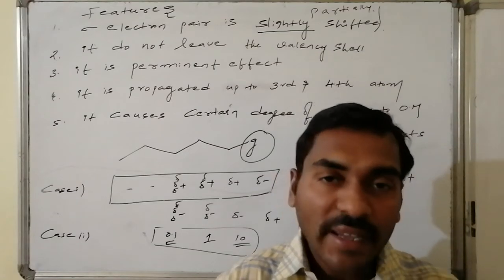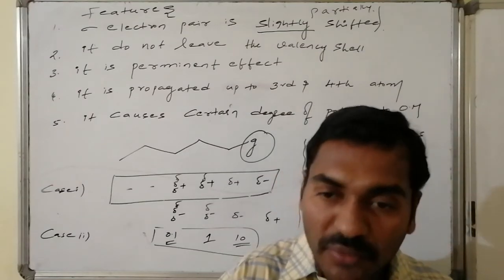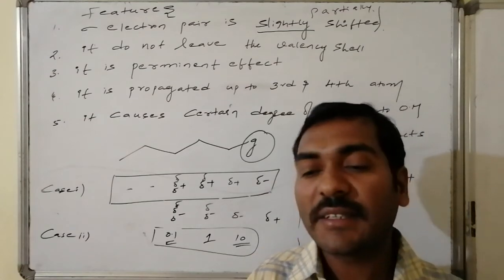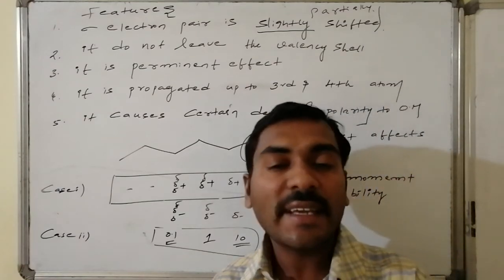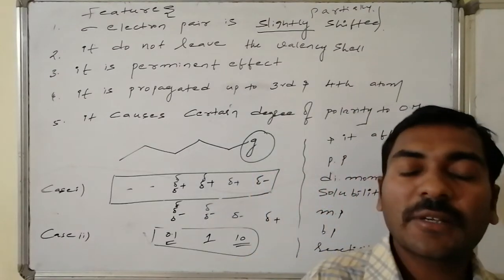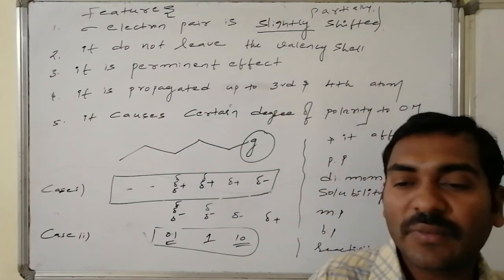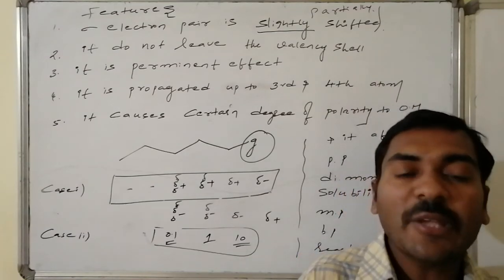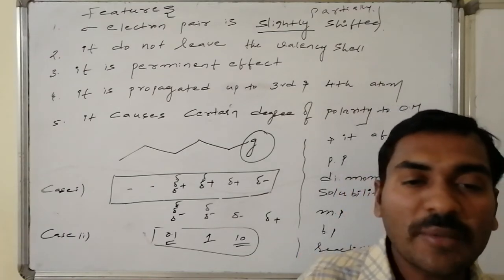And here, if the H is replaced by a group, the generated effect is taken into account as the inductive effect, hence the C-H bond. Otherwise, H is taken as the reference to measure the inductive effect. On behalf of H as the consideration, the types of inductive effects are of two types.